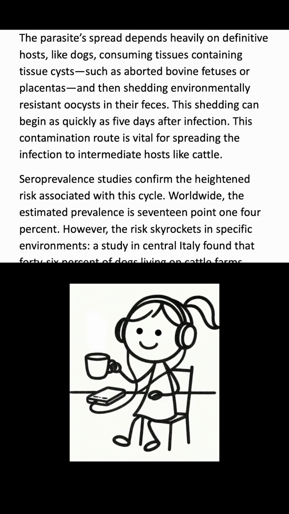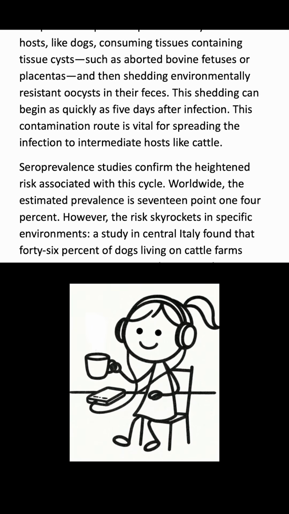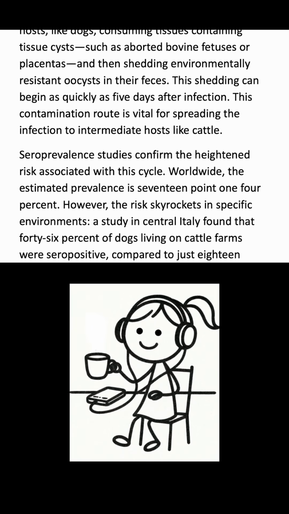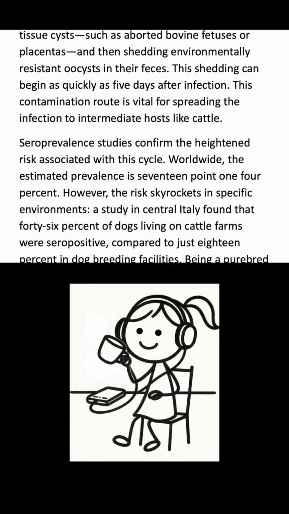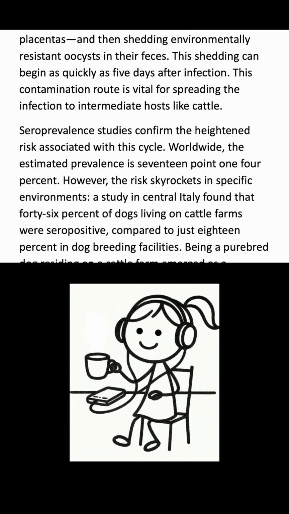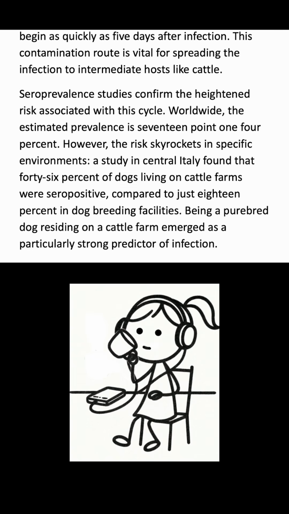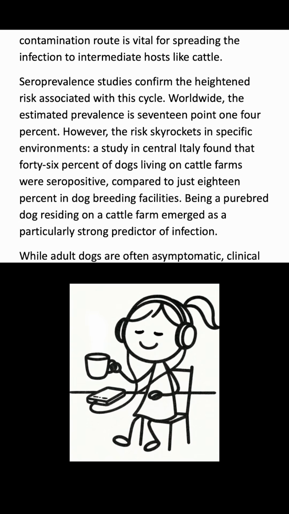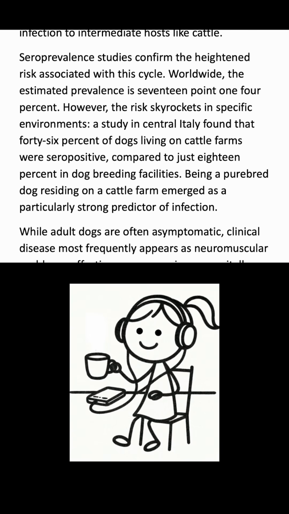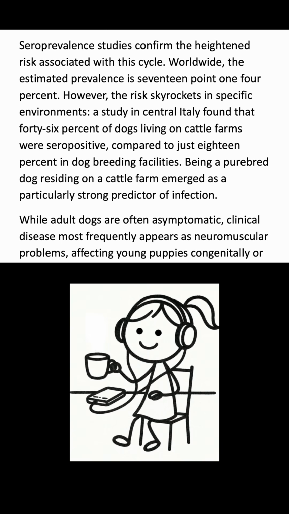Seroprevalence studies confirm the heightened risk associated with this cycle. Worldwide, the estimated prevalence is 17.14%. However, the risk skyrockets in specific environments. A study in central Italy found that 46% of dogs living on cattle farms were seropositive, compared to just 18% in dog breeding facilities.